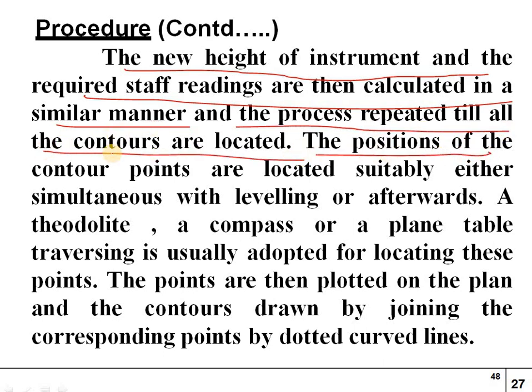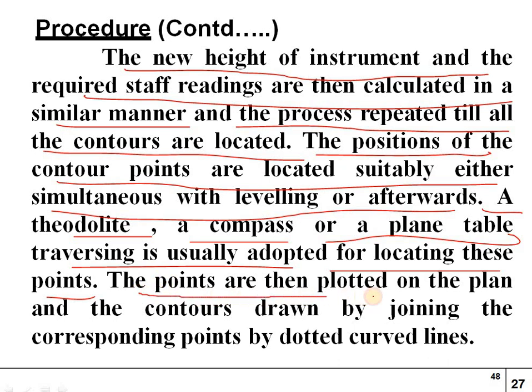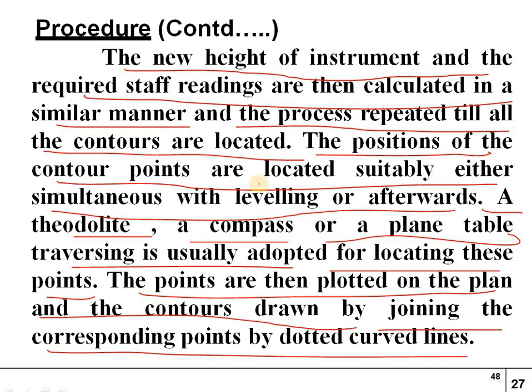So the positions of the contour points are located suitably either simultaneous with leveling or afterwards. A theodolite, a compass or a plane table traversing is usually adopted for locating these points. So the points are then plotted on the plan and the contours drawn by joining the corresponding points by dotted curve lines.